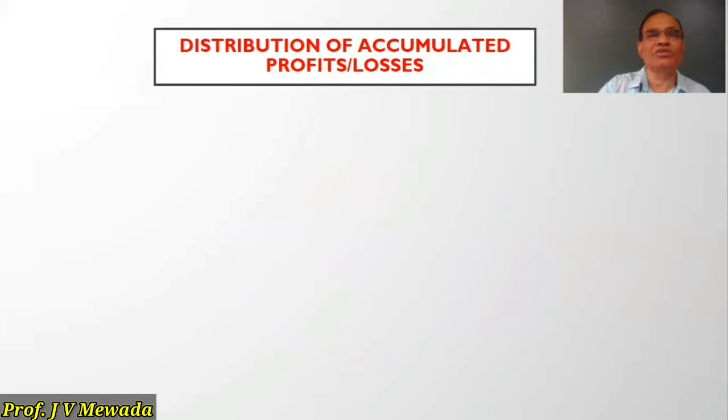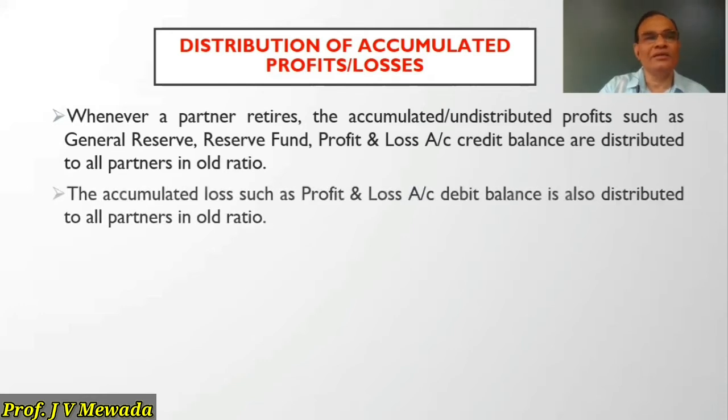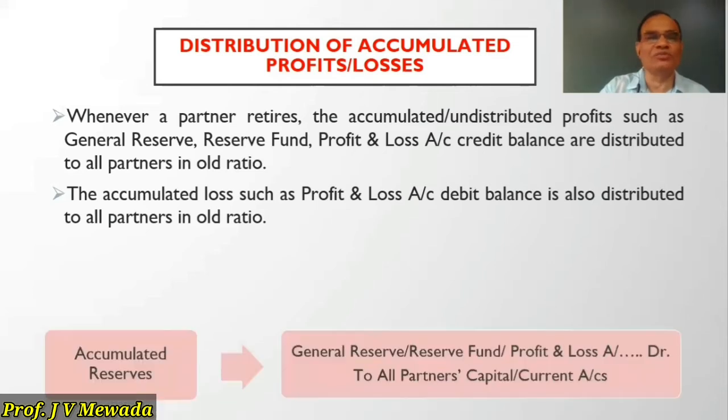So let us see distribution of accumulated profit or loss. As I told you, when a partner retires, the accumulated or undistributed profit such as general reserve, reserve fund, profit and loss account credit balance are distributed to all partners in the old ratio. And the accumulated loss such as profit and loss account debit balance, which is appearing in the balance sheet on the asset side, is also distributed to all the partners in the old ratio.